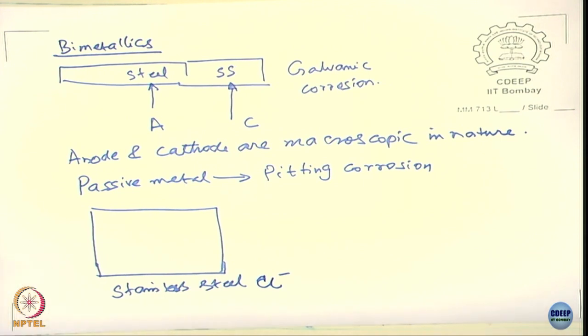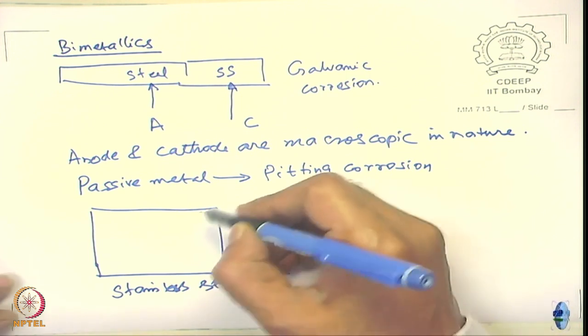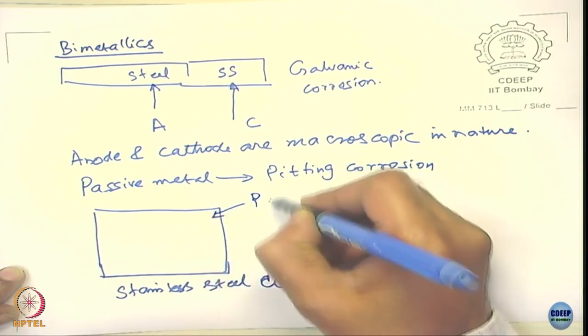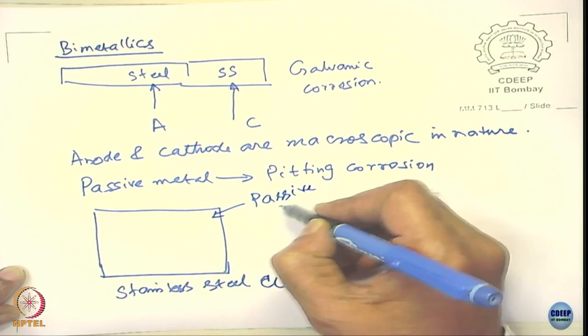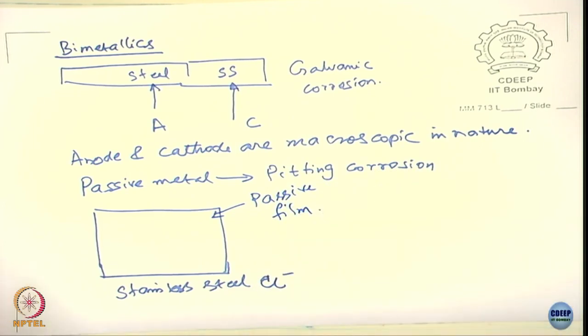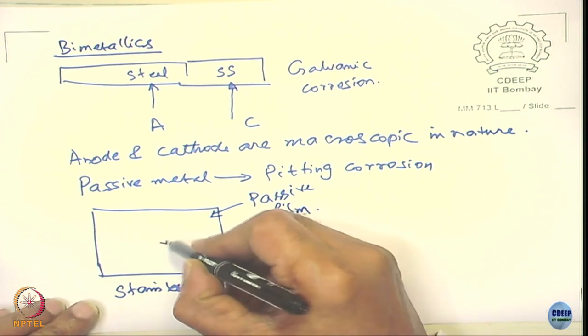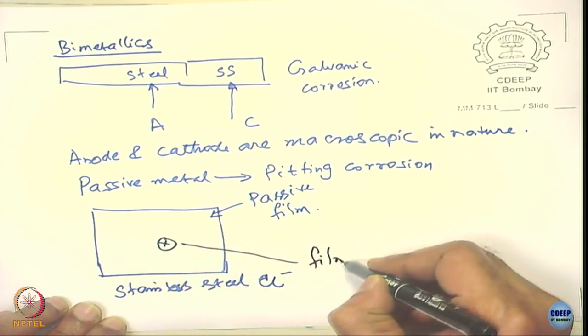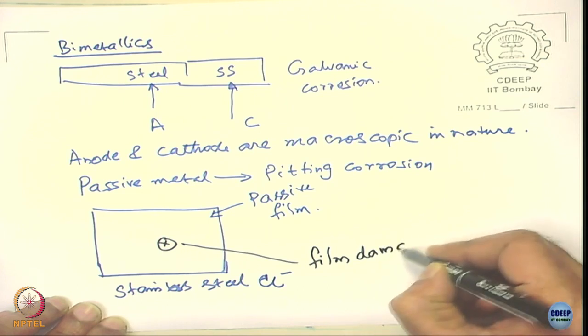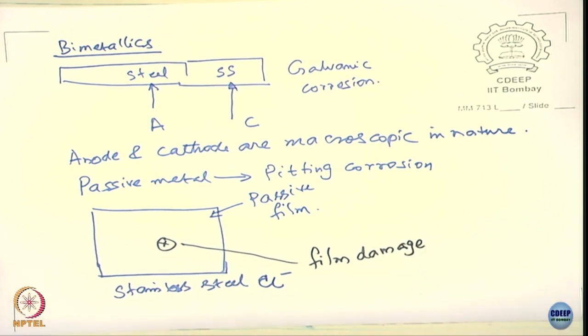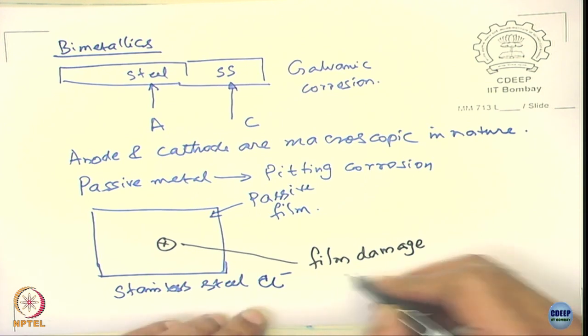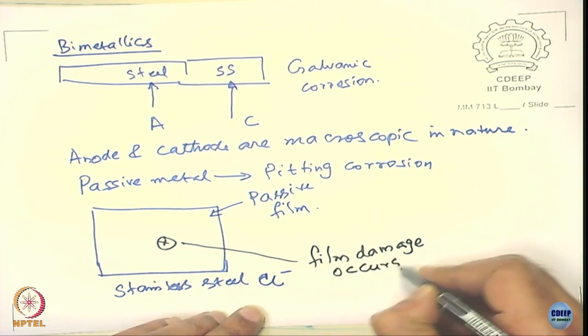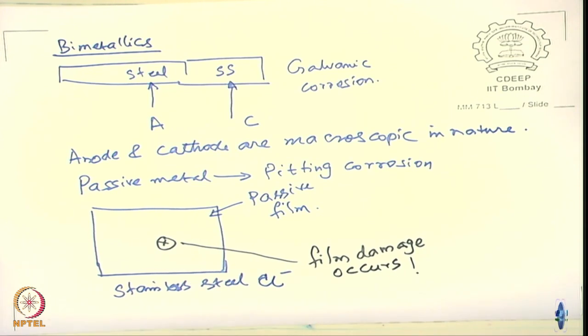What is the characteristic of a stainless steel? Generally it is passivated, right. So there is a passive film on the surface. And it is possible that at some place the film damage occurs. When the film damage occurs, what happens?